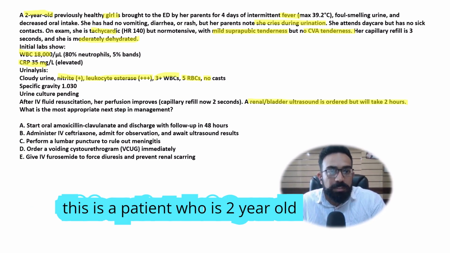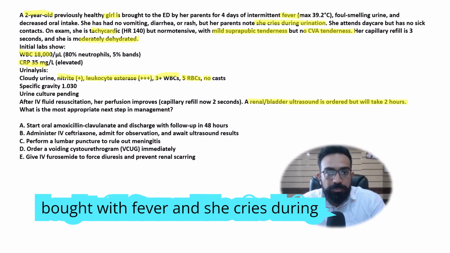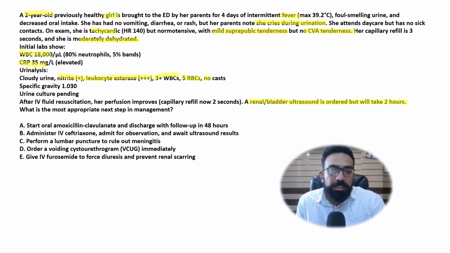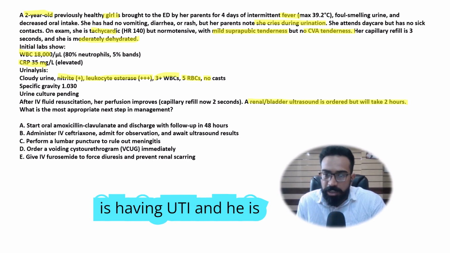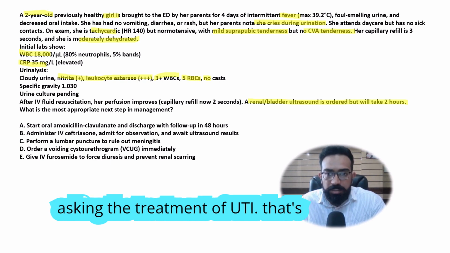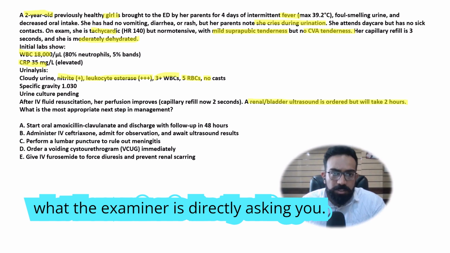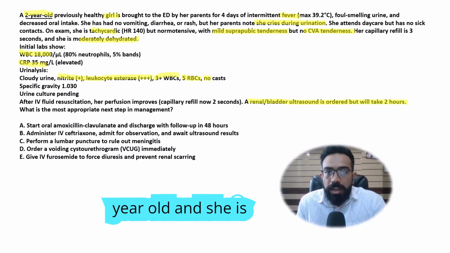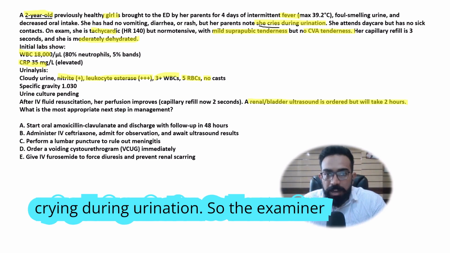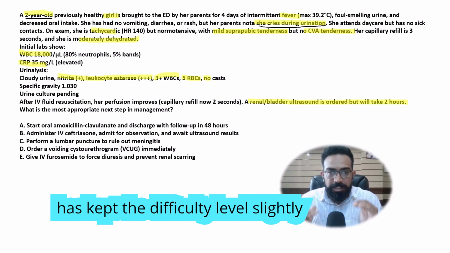So this is a patient who is 2 years old, brought with fever, and she cries during urination. So the examiner is directly saying that she is having UTI and he is asking the treatment of UTI. That's what the examiner is directly asking you. But over here you see that this is a 2-year-old and she is crying during urination. So the examiner has kept the difficulty level slightly easy.